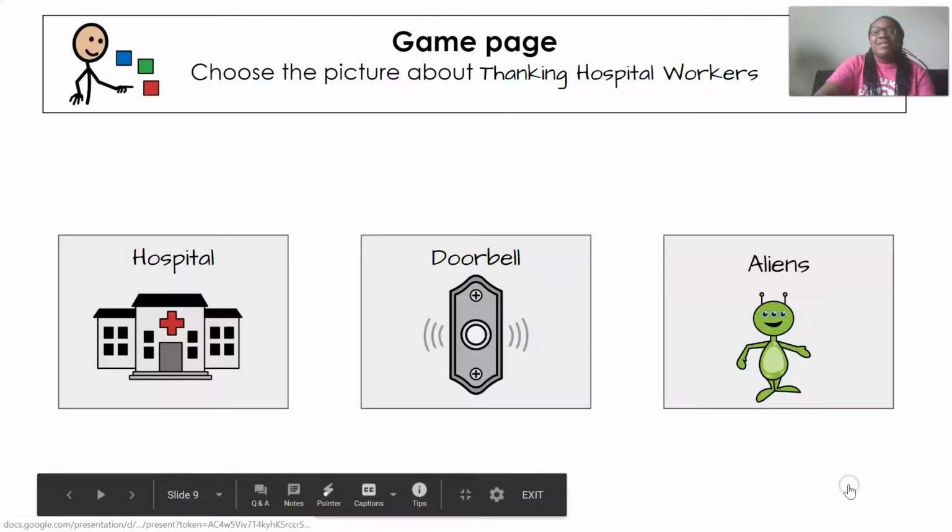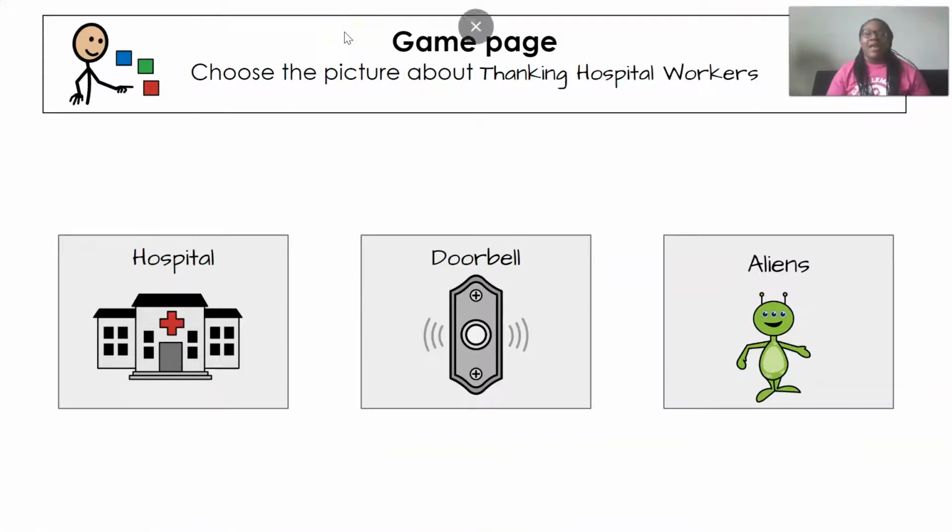All right, so now we're on our game page. The last story that I had, I know that it might have been a little confusing, the way that I had the format set up. So I decided to change it a little bit so that it's not as confusing and that it's more accessible to you and your kiddos.